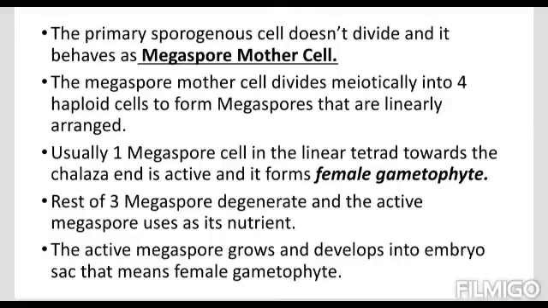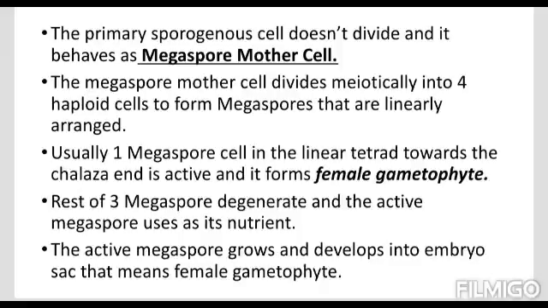The primary parietal cell either divides or repeatedly divides to form the wall. At the outer side it is making the wall of the embryo sac. The primary sporogenous cell now starts differentiating itself. It doesn't divide, and it behaves as the megaspore mother cell.